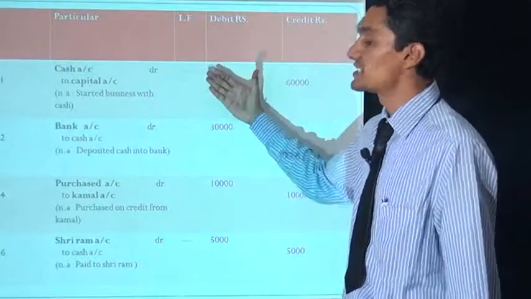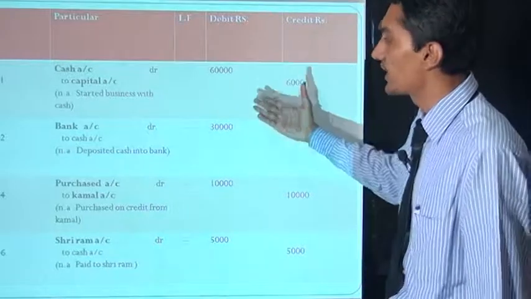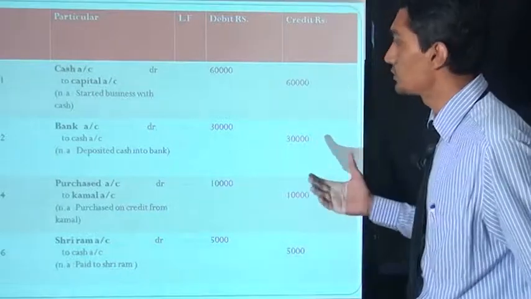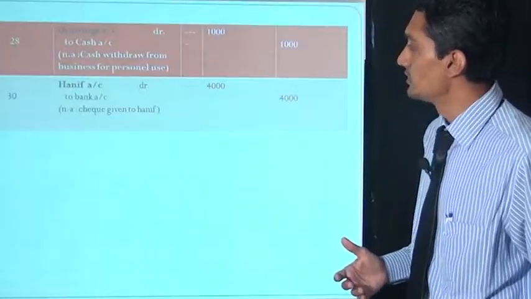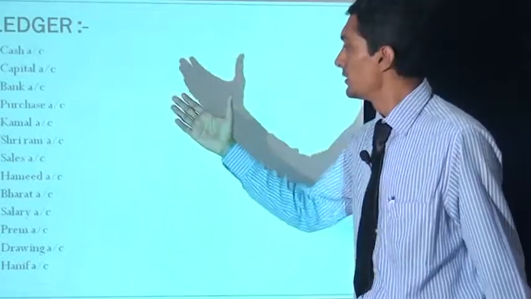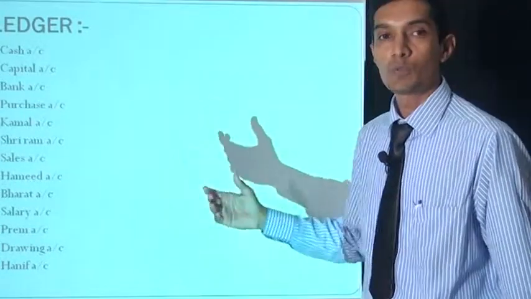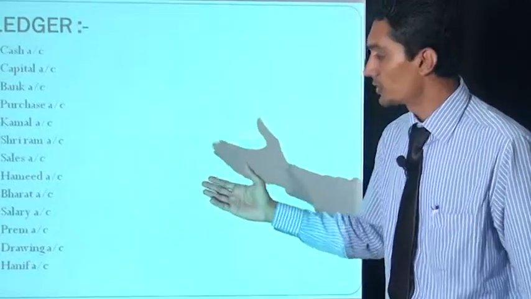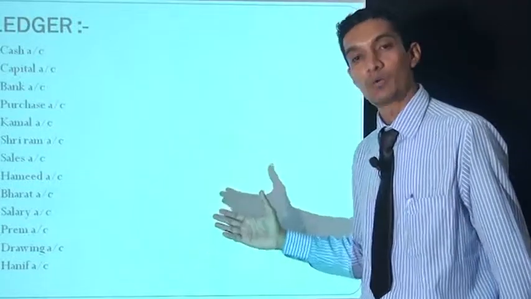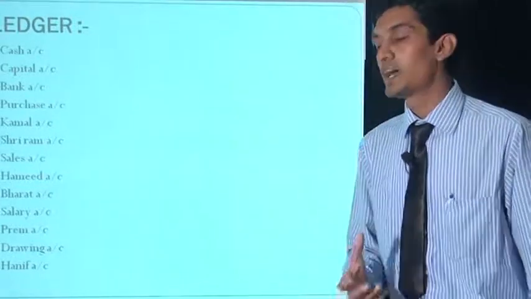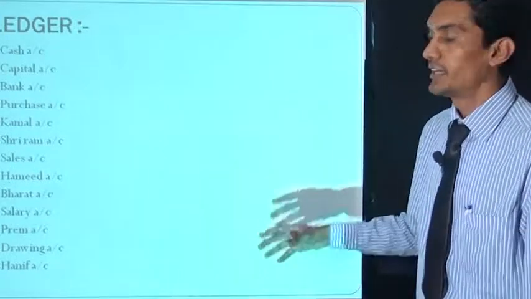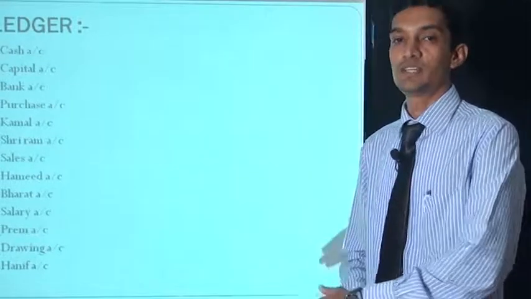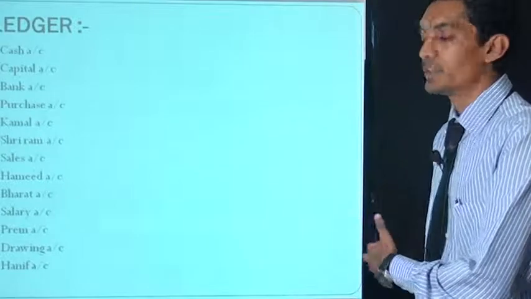Cash is the first account. So we open the cash account, capital account, bank account, purchases account, Kamal account, Sriram account, sales account, Hamid account, Bharat account, salary account, Prem account, drawing account, and Hanif account. We prepare these ledgers in our accounting books, open all these accounts, and close the ledger after a period of one month.